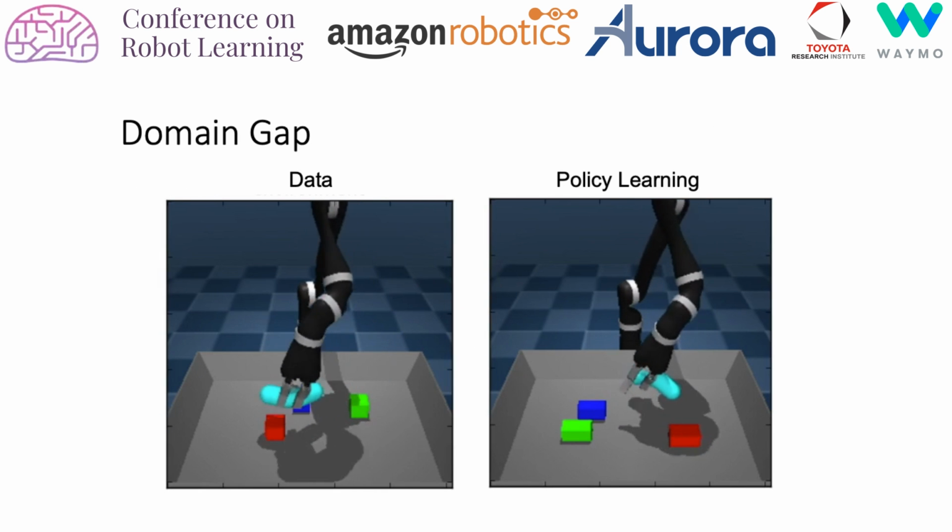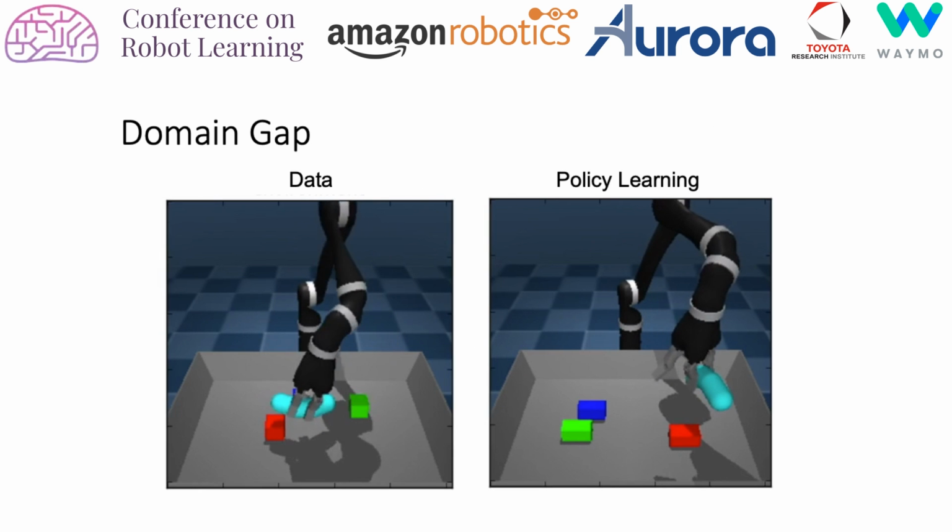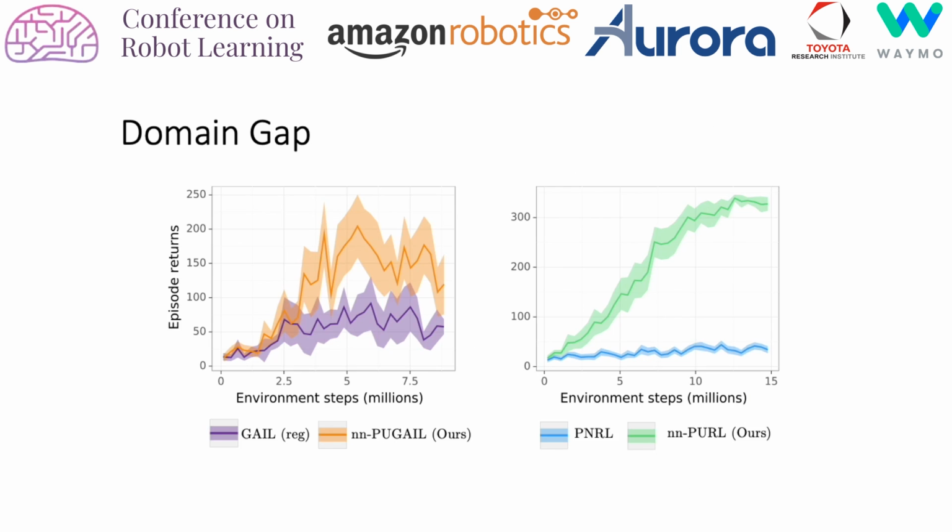Finally, we show that our method can handle domain shift, created by collecting supervision data and learning policy with objects of different dimensions. We see that in both adversarial imitation learning and supervised reward learning settings, our method is able to outperform baselines with a large margin.